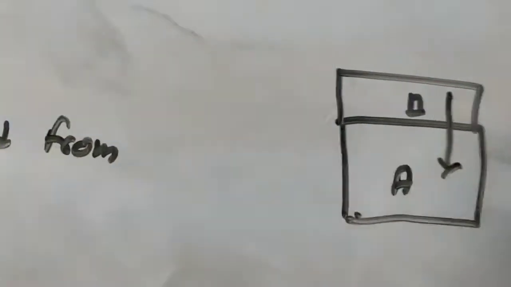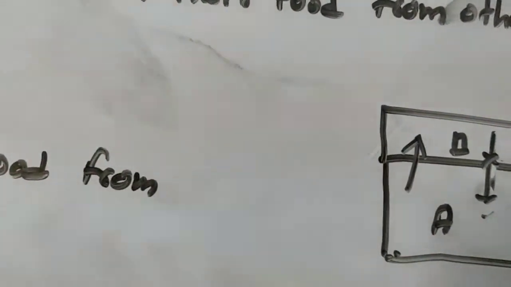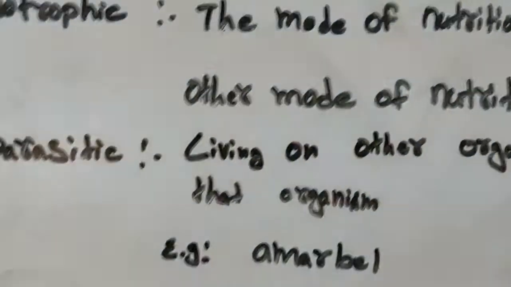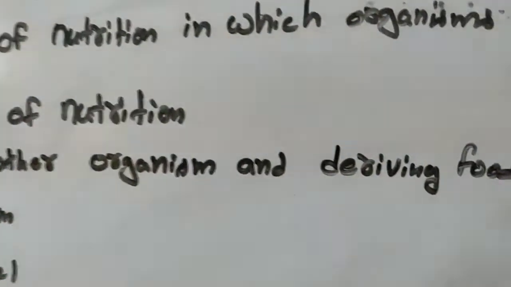For example, I am having component A, and another component B. B is living on A, and B is getting food and shelter from A. A is providing food and shelter to B, but in turn B is not providing anything to A. Such a mode of nutrition is known as parasitic mode of nutrition: living on another organism and deriving food from that organism.